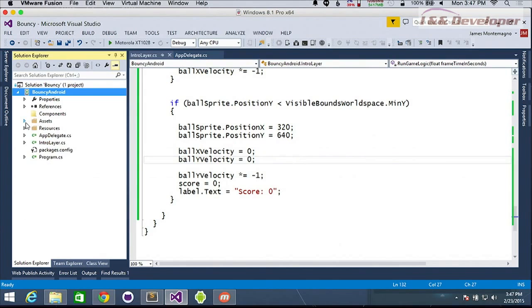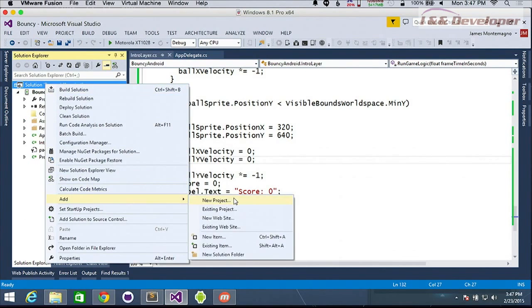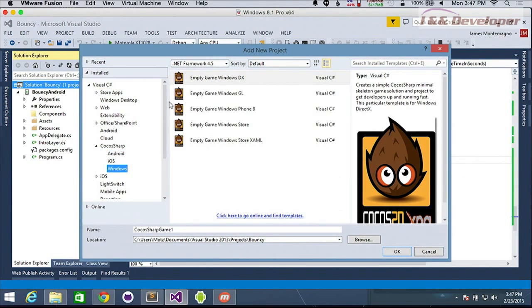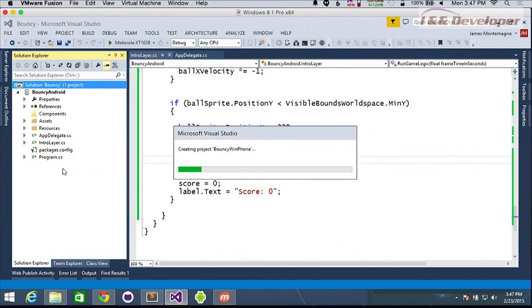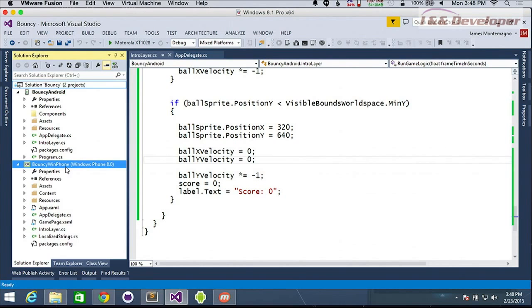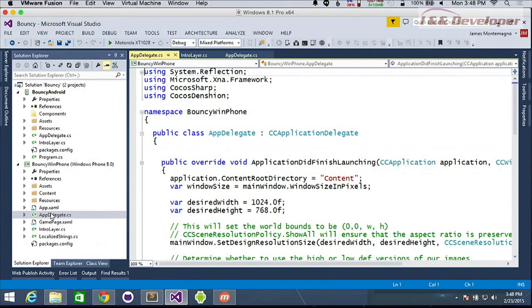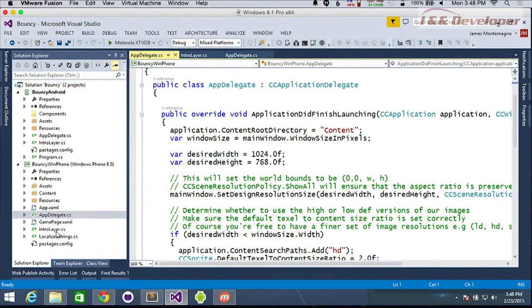So if you wanted to take all this logic and put it on another platform, all you have to do is add another project. Let's add a Windows Phone project, for instance. We'll call this Bouncy WinPhone. This will handle all the Windows Phone specific intricacies. We can see it added a new app delegate, and it added a new intro layer.